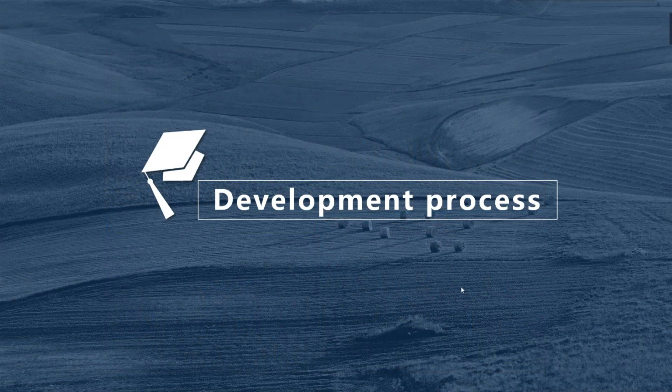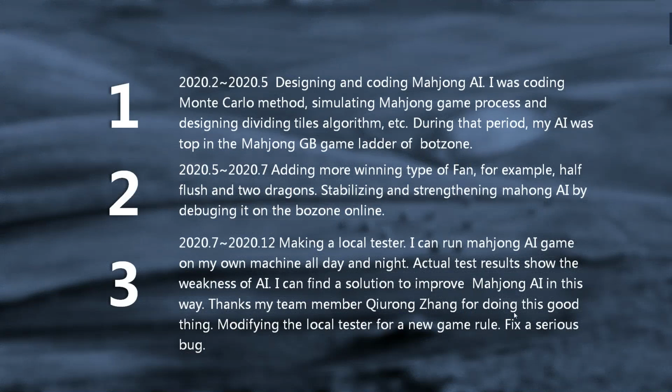Our Chinese standard Mahjong AI development process is full of challenges. From February 2020 to May 2020, designing and coding Mahjong AI, I was coding the Monte Carlo method, simulating the Mahjong game process, and designing the dividing tiles algorithm, etc. During that period, my AI was topping the Mahjong game ladder.